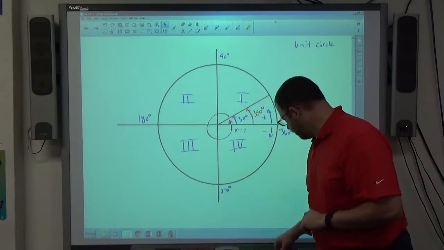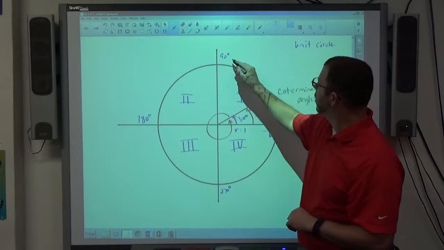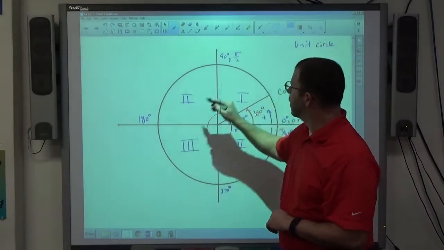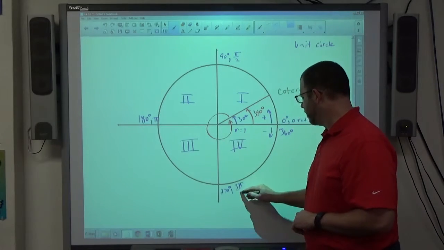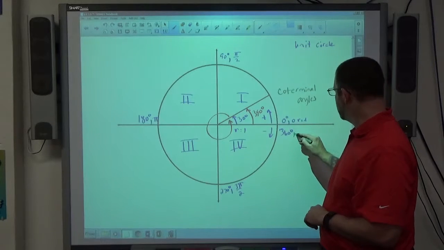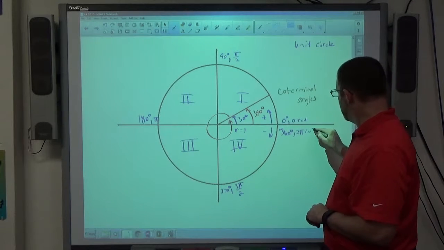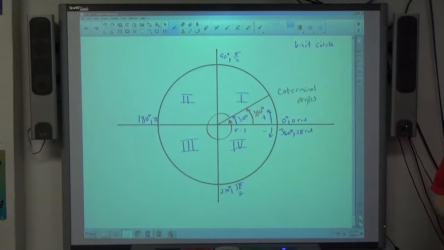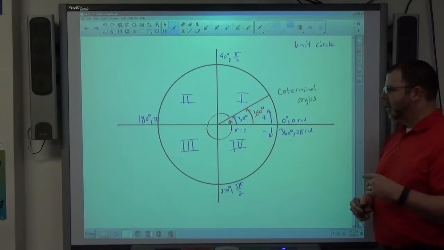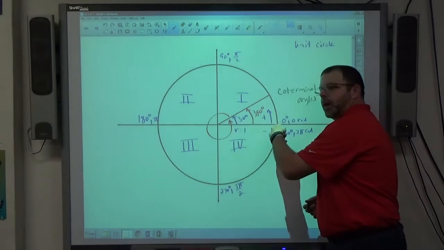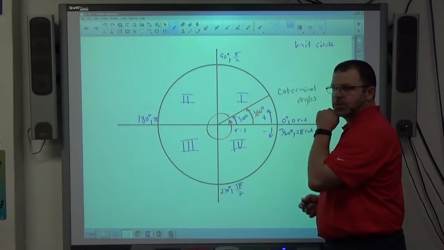All right. Getting back to the idea of radians, 0 radians, we got up here pi over 2 radians. Over here we got pi radians. Down here we got 3 pi over 2 radians. And over here we've got 2 pi radians. All right. Two different ways to measure angles. That's all those are. Getting to the radian idea, if this is a radius of 1, what's the circumference of the circle?